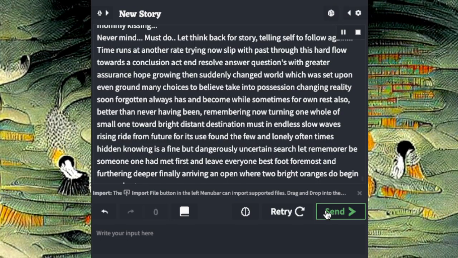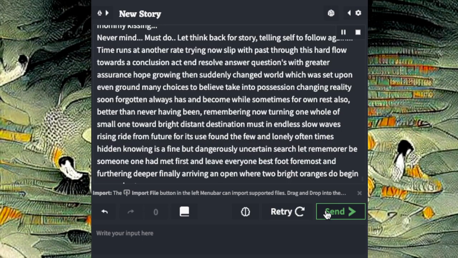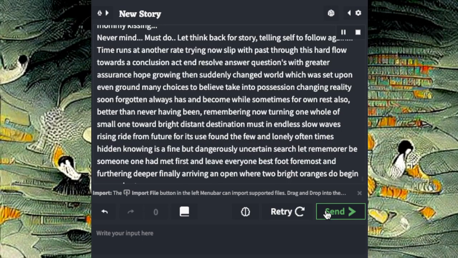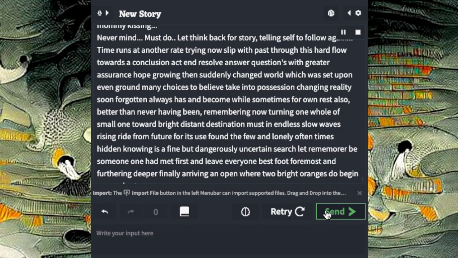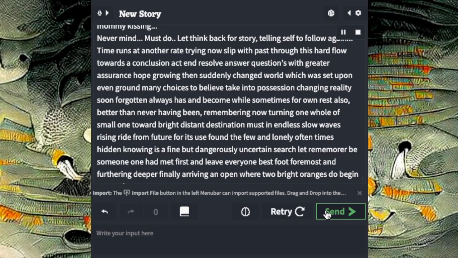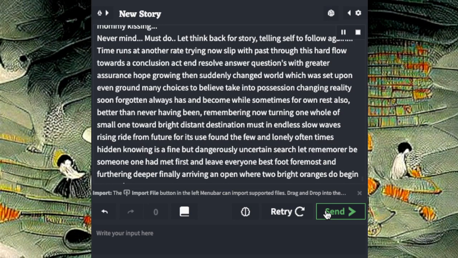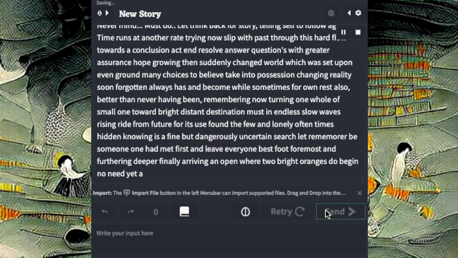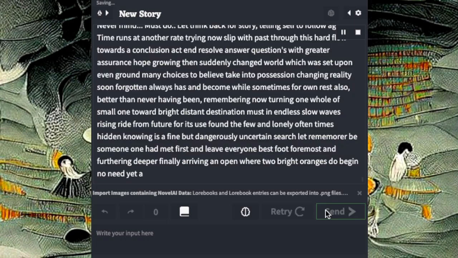Remembering now, turning one whole of small one toward bright distant destination, must in endless slow waves rising right from future for its use. Found the few and lonely, often times hidden, knowing is a fine but dangerously uncertain search. Let remember be someone one had met first, and leave everyone best foot foremost and furthering deeper, finally arriving unopened, where two bright oranges do begin, no need yet.